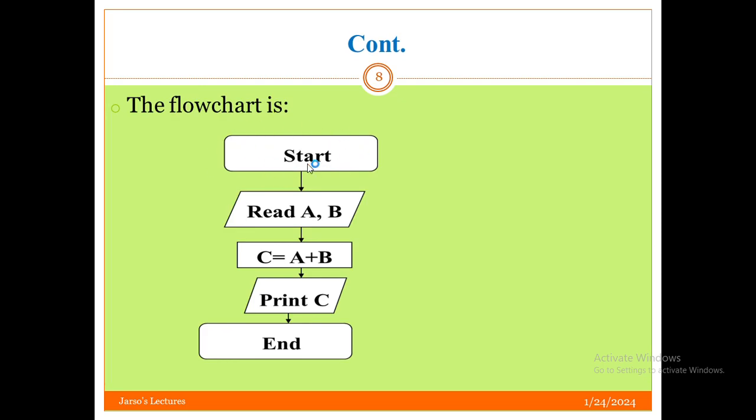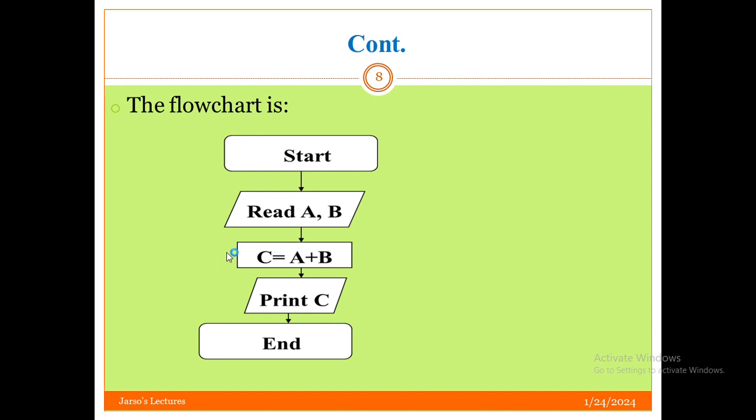Our program starts here, and terminates there. Then reading, read A and B. Reading means entering two numbers, having two numbers, or getting two numbers. Now in programs, we can enter from the keyboard. We can assign first as an initial value. So reading two numbers means inputting two numbers. Then the next one is adding them.